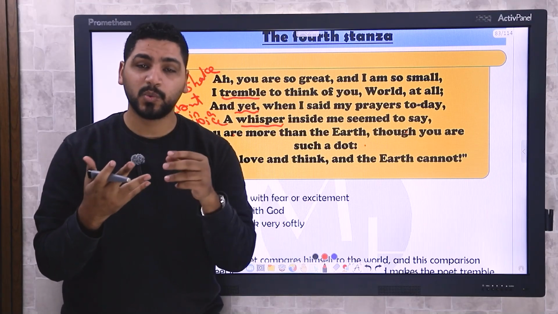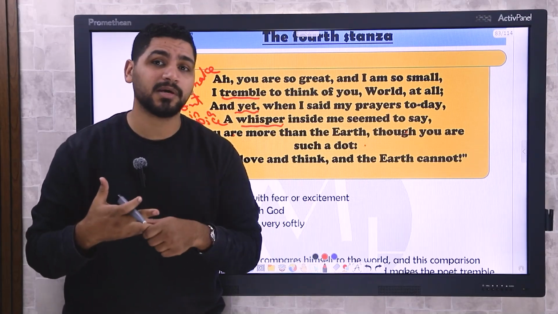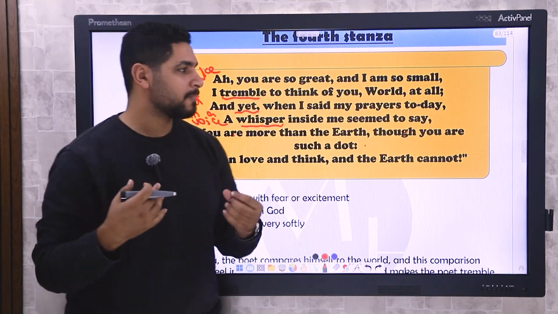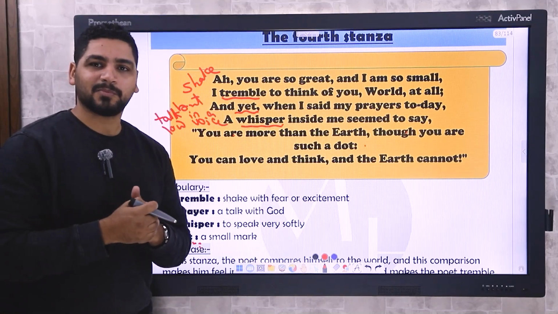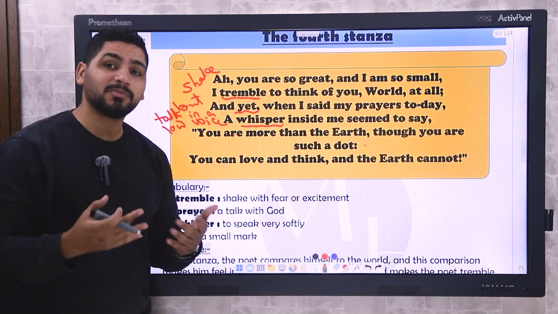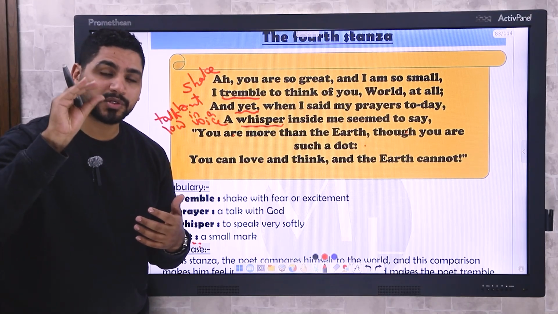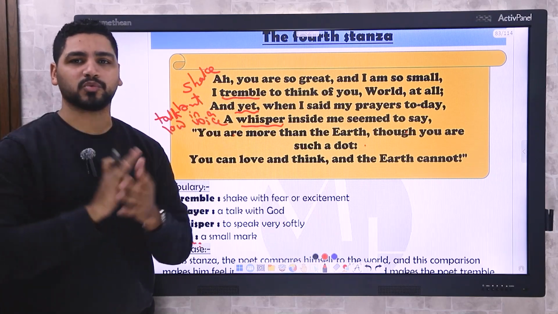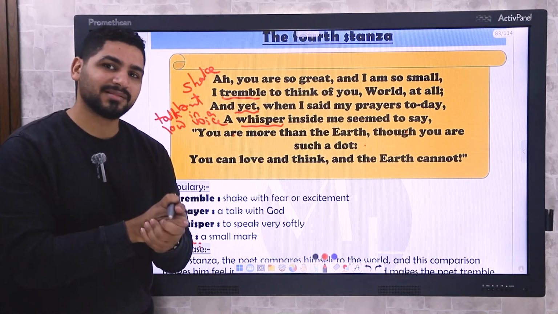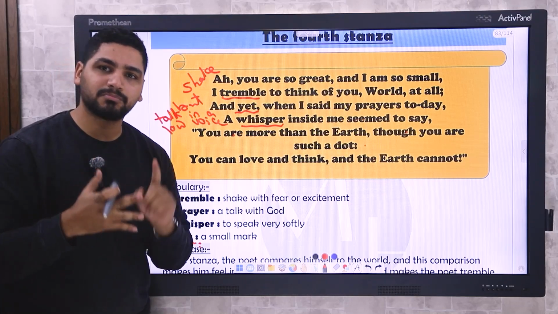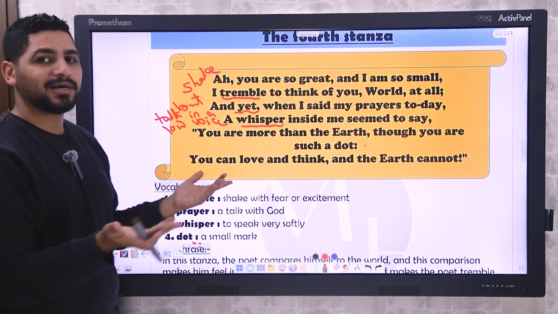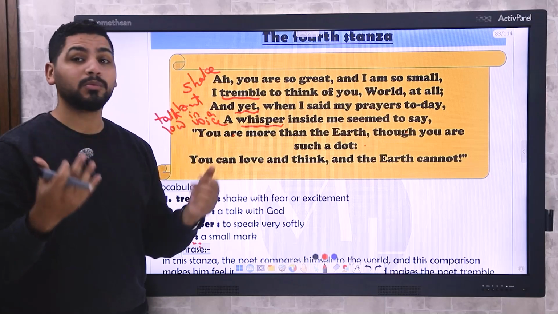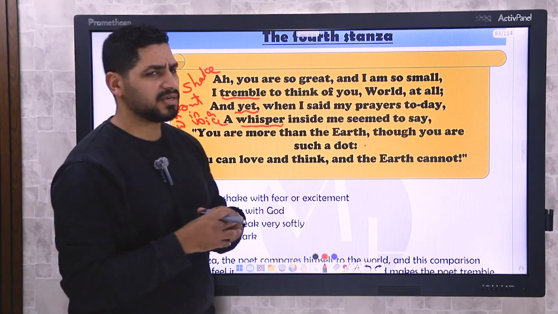We can love, we can think, we have emotions, and we have our mind to use, to think. And this is the whole meaning of the poem. He just wanted to tell us that we are important. Although we are so small, we are so tiny compared to the world, we can do things that the world cannot do. Like we can love, we can think, using our emotions and our brains. And that's the meaning of the whole poem.